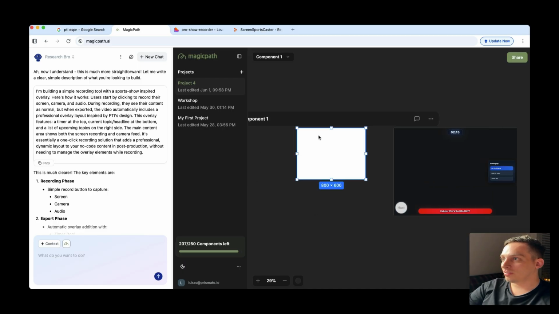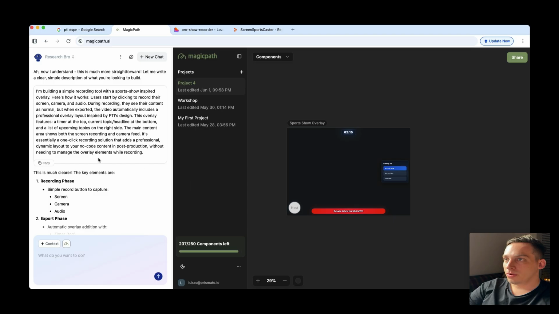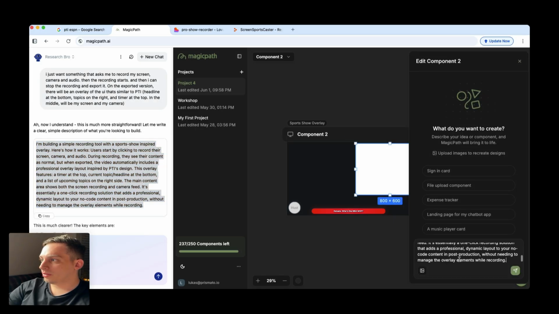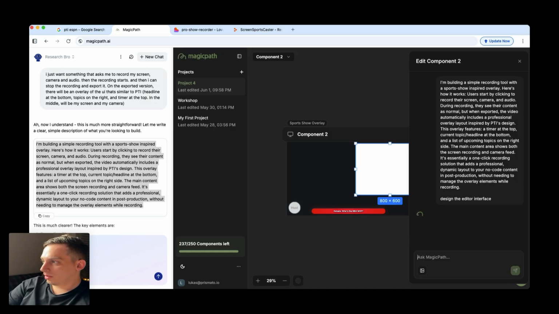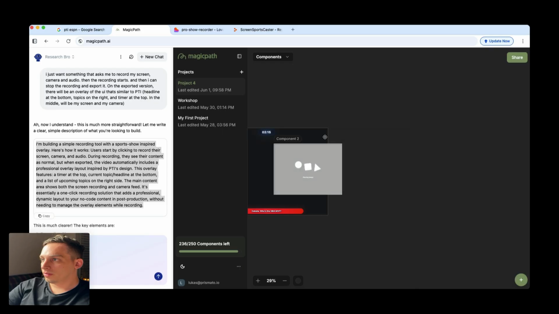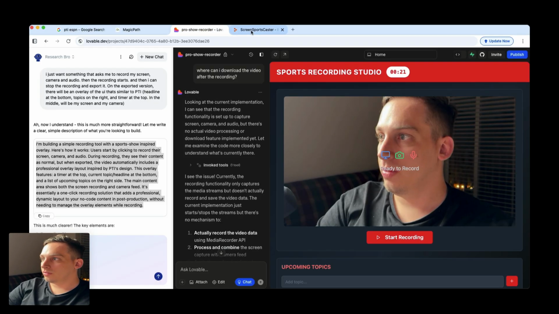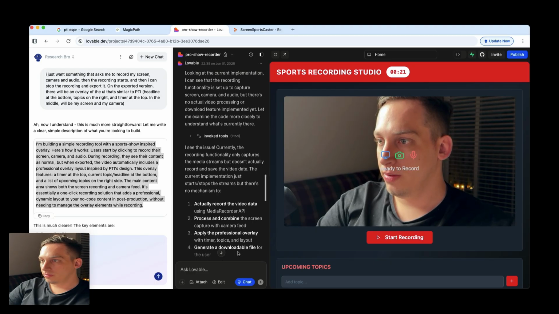The sports design, right? Let's just delete this one and create a new one. I want to design the editor first. Let's just go like that. Design the editor interface. Let's see how that looks. Let's move that over here. Boom. Let's go. This looks great.